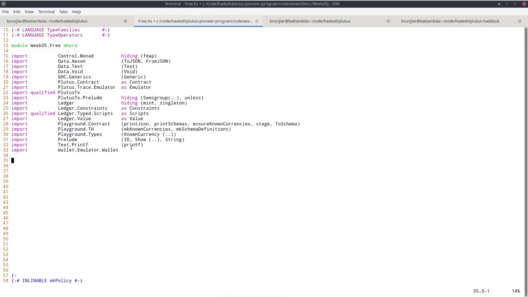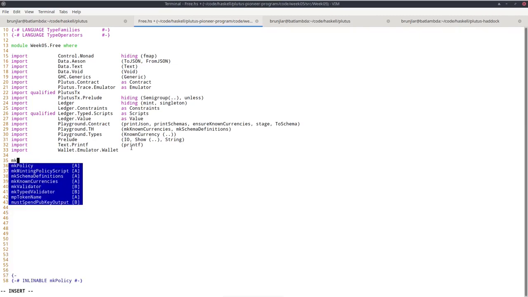So let's look at an example of a minting policy. And let's start with a very simple one, similar to what we did for validators. I created a module Free, and as for validators, we first define a Haskell function that represents the policy, and then we'll compile it to Plutus Core.